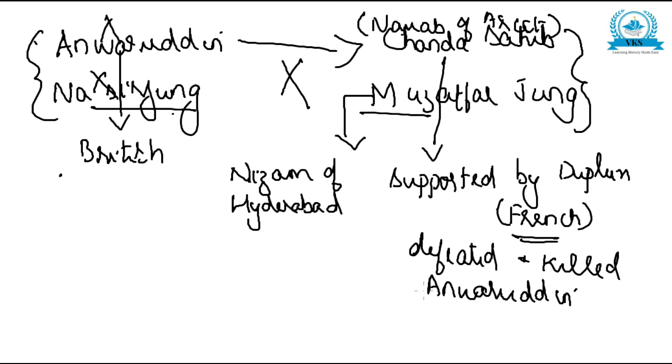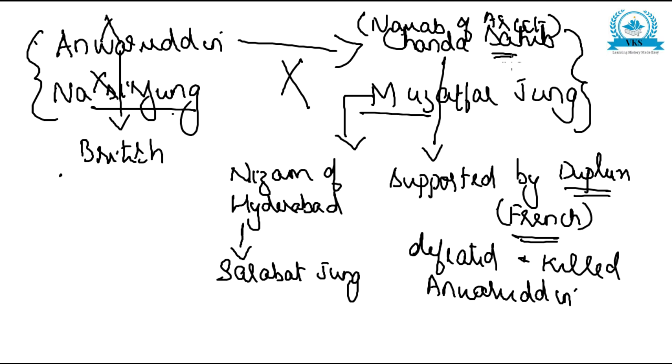And later he was also killed in a royal intrigue. That is, later Muzaffar Jung also was killed. Now after Muzaffar Jung was killed, the next Hyderabad Nizam was Salabat Jung. Okay, and later Dupleix and Chanda Sahib, Dupleix was a French governor, together with Chanda Sahib, they also besieged Tiruchinappalli to kill Muhammad Ali.